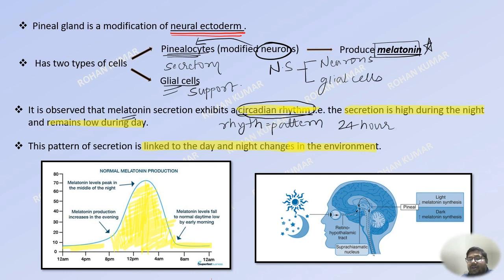In this diagram, you can also see that there are certain neuronal pathways which lead to this circadian rhythm, which actually stimulate melatonin secretion during night and stop melatonin secretion during the day, which we are going to study in the next slide. So I hope this is clear to you.